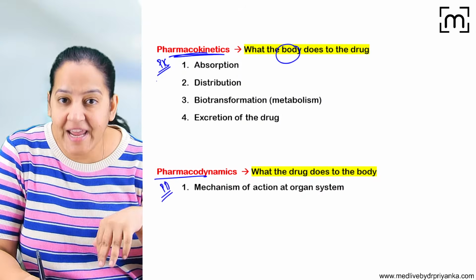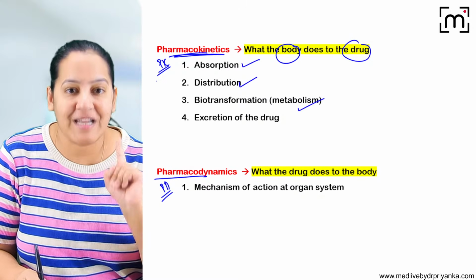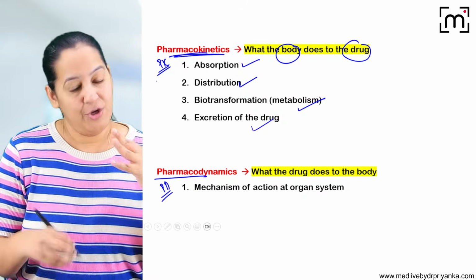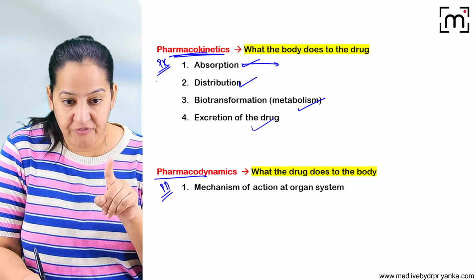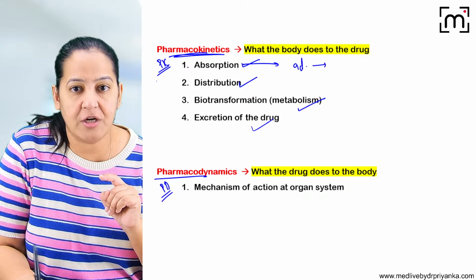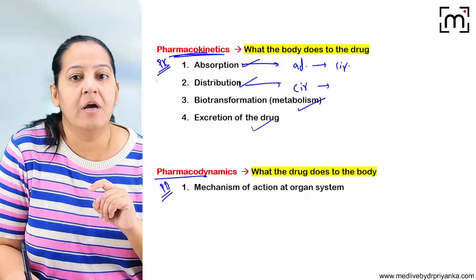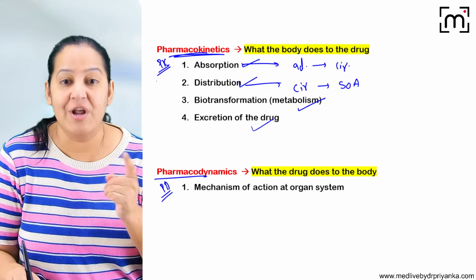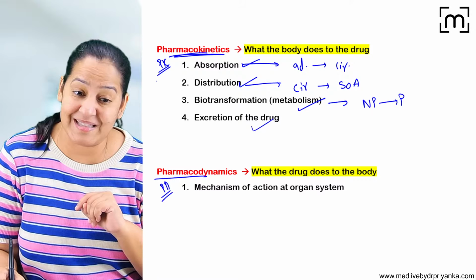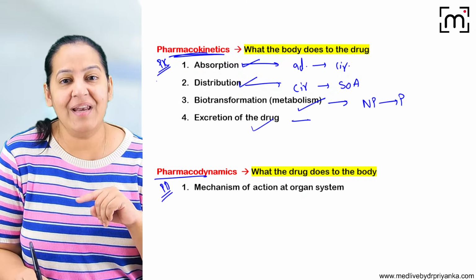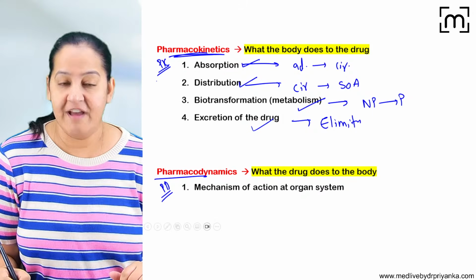Pharmacokinetics, what the body does on the drug. The body absorbs the drug, distributes the drug, metabolizes the drug, and excretes the drug. You know the definition of all of them. I guess you can understand now. What is absorption? Movement of drug from site of administration to circulation. What is distribution? Movement of drug from circulation to site of action. What is metabolism? Metabolism is conversion of non-polar drug to polar drug, mainly happens 99% in the liver. And excretion is elimination of the drug out of the body, that occurs in the kidney via urine.